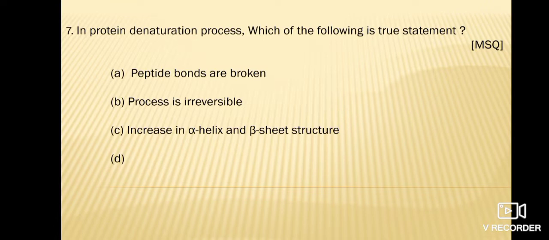Next one is, in protein denaturation process, which of the following is true statement? This is also an MSQ, multiple select question. Option A is peptide bonds are broken, option B is process is irreversible, option C is increase in alpha helix and beta sheet structure and option D is one more option. Its correct answer is increase in alpha helix and beta sheet structure. When protein denaturation occurs, the hydrogen bonds are broken, not peptide bonds, and most of the protein denaturation processes are reversible with some exceptions, like egg denaturation is an irreversible process.